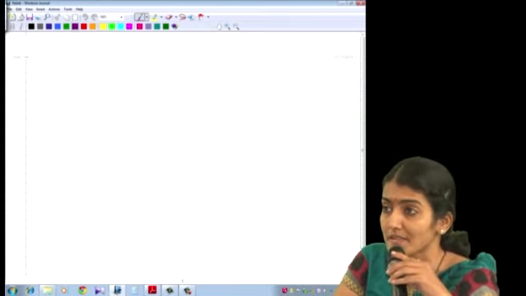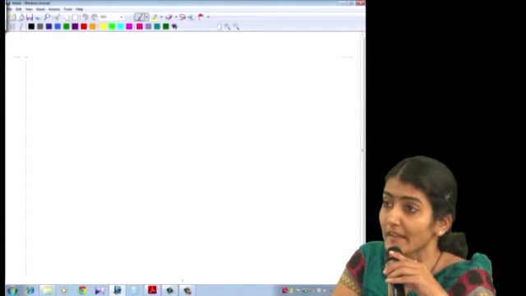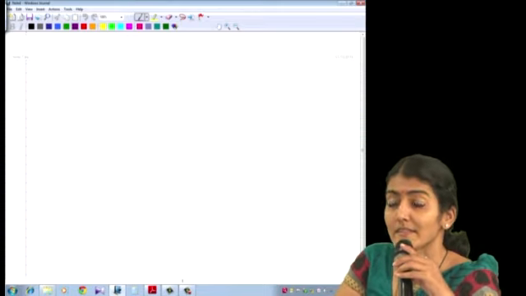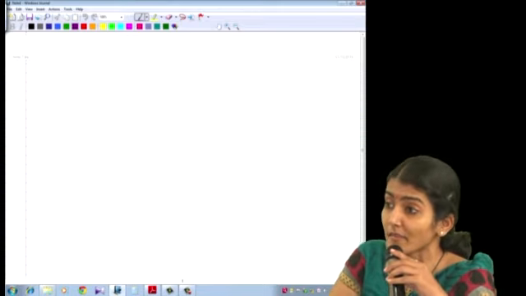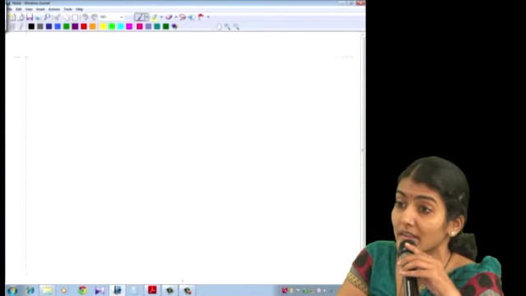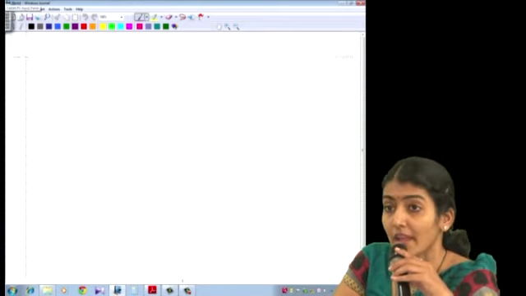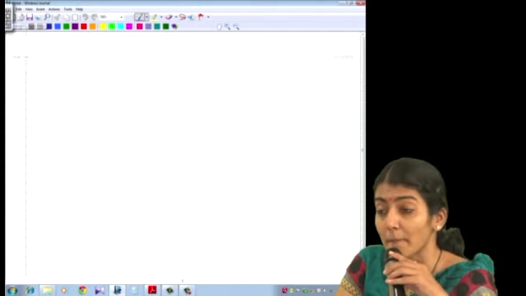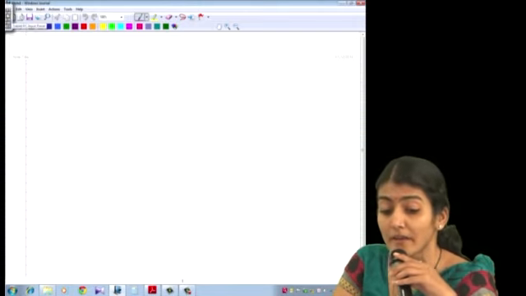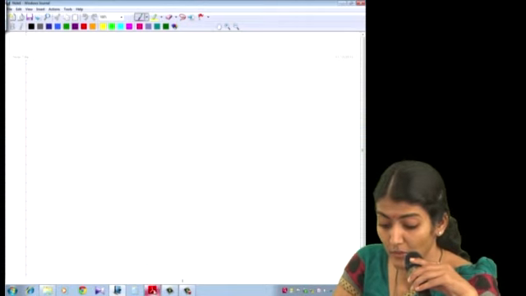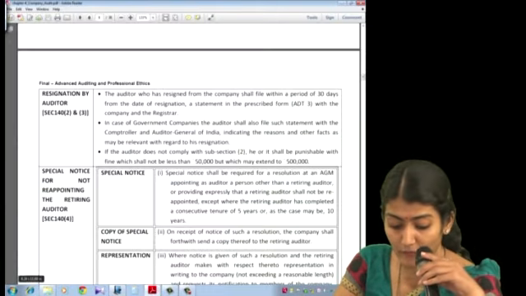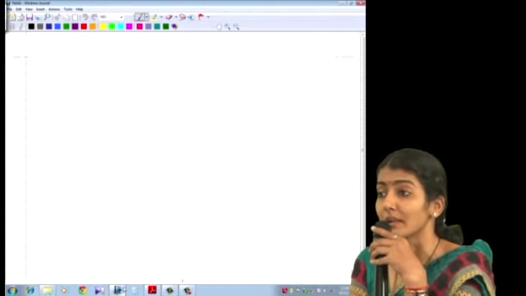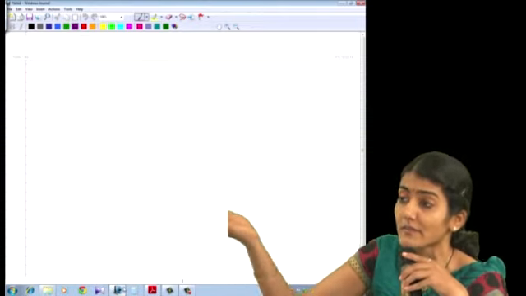Section 141, which is regarding the qualifications and the disqualifications of the company auditor. Yes, 141 subsection 3, they have given the disqualifications of the company auditor, 9 disqualifications. A, body corporate other than LLP. B, officer or employee of the company. Third, a person who is a partner or who is in the employment of an officer or employee of the company. Then after that, person himself or his partner or his relative.